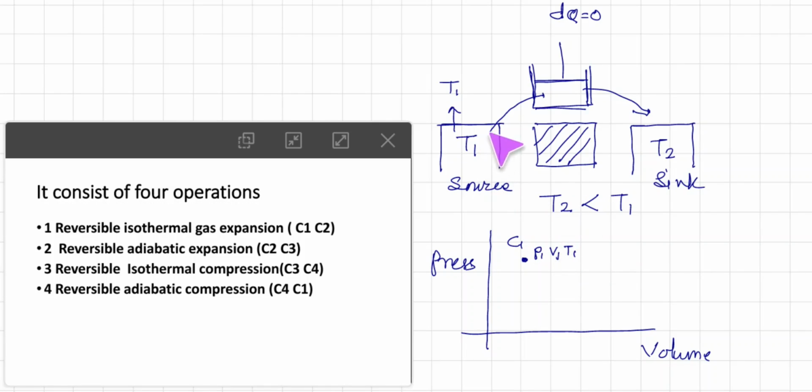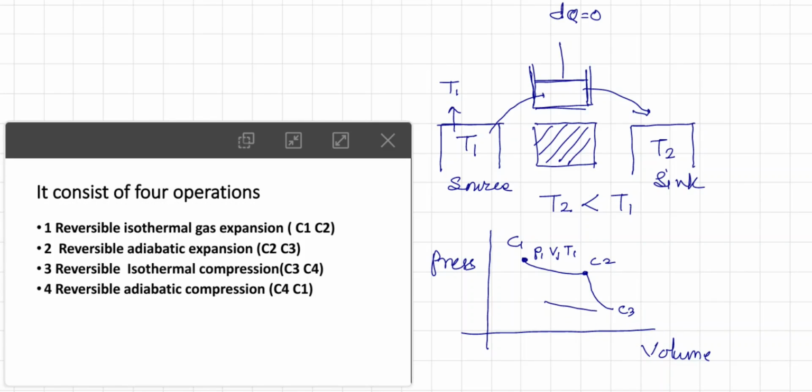Once it attains this, this is the initial condition. Later we are going to see the isothermal, which takes it from C1 to C2. Then an adiabatic, which takes it from C2 to C3.